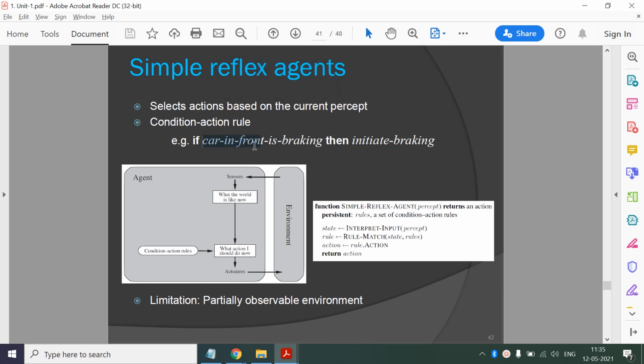So if something happens, then you have to do something, right? So it has a condition action rule: if this condition happens, you do this thing. It maintains the knowledge in the form of condition action rules. For the current percept, this agent will refer to those rules and decide the action. So that is the simple reflex agent. Now the limitation is that it cannot work in a partially observable environment because that aspect is not known to our agent.